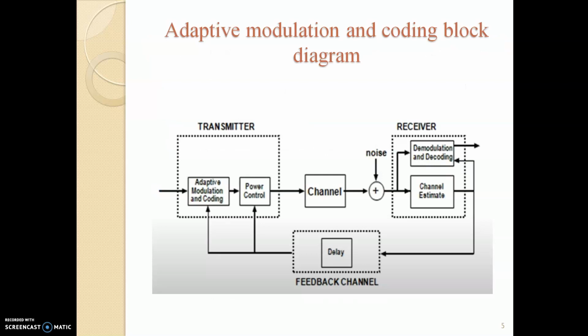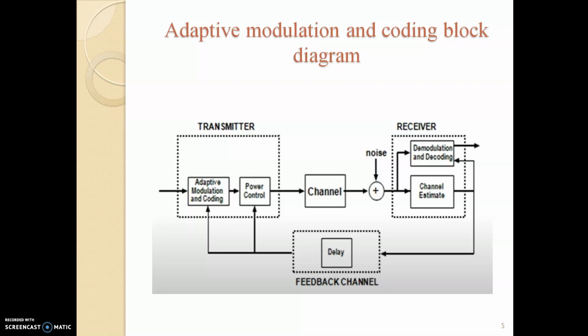Now this is the block diagram of adaptive modulation and coding. In the block diagram, we can see that there is a transmitter, a receiver, and a feedback channel. In the transmitter, there are adaptive modulation and coding and a power control.